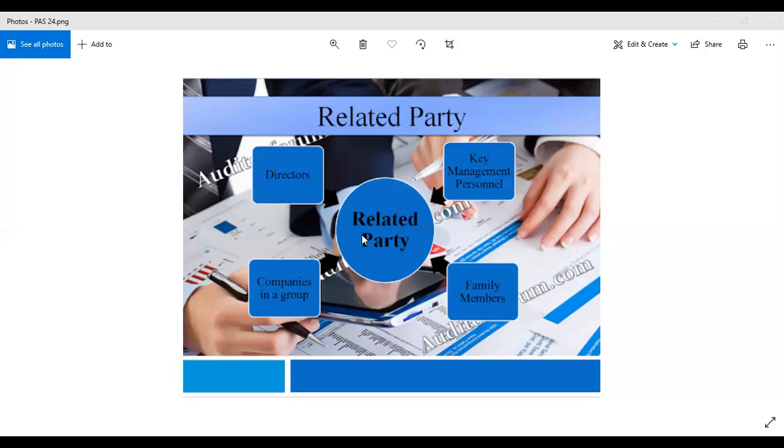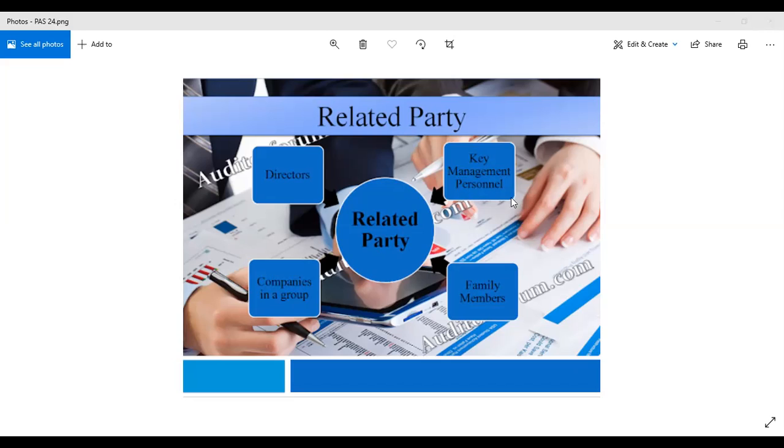For example, a business with its board of directors, say a corporation with a board of directors who are the managers speaking overall for the business or corporation. Then the companies in a group, let's say there are brother and sister companies of a certain organization, of a conglomerate or a group.